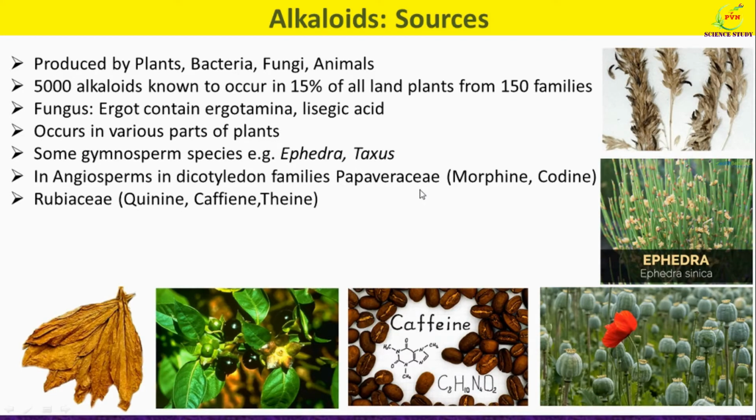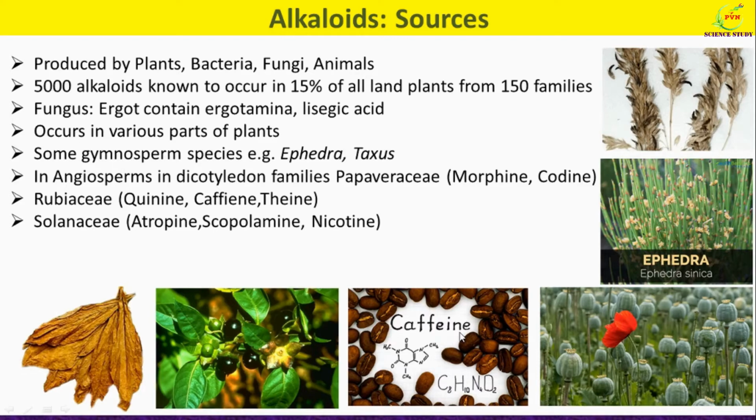Alkaloids are also produced from another dicotyledonous family, that is Rubiaceae. The alkaloids produced are quinine as well as caffeine and theanine. This is the photograph which shows the structure of the alkaloid caffeine. This is the structure and this is the molecular formula of caffeine. Caffeine, this alkaloid, is produced from the coffee plant.